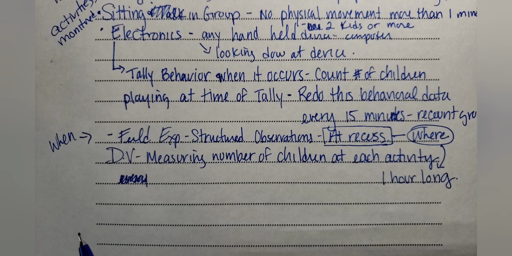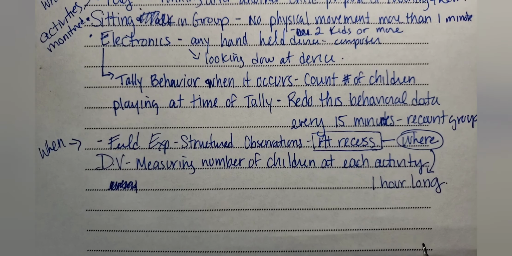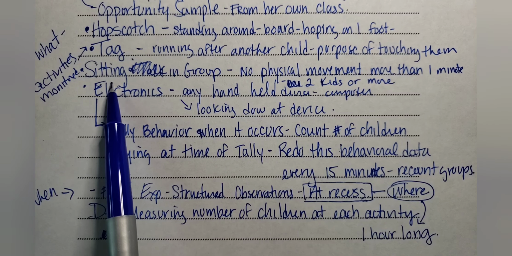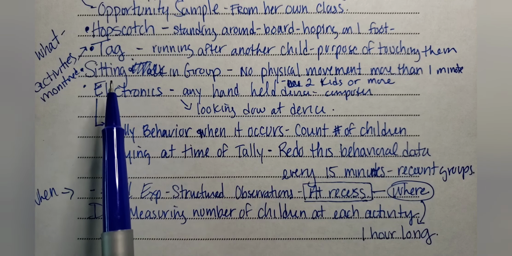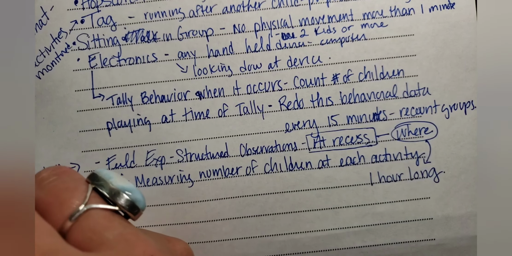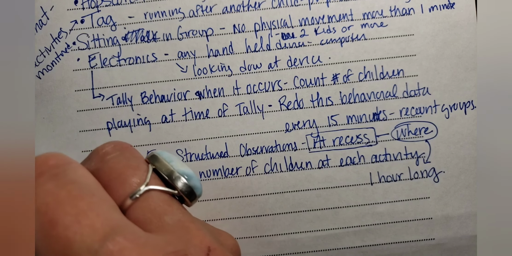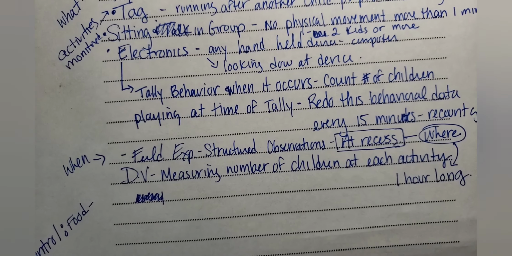Maybe we do it before lunch so the kids don't get any cramping, which would make them want to sit down more than maybe playing tag. So let's control. I'm going to just write this control on the side so I don't forget it. Control, I'm going to do food, just so I remember. Okay.